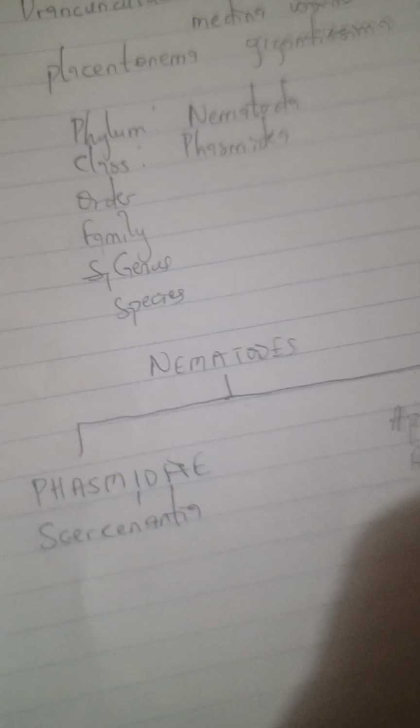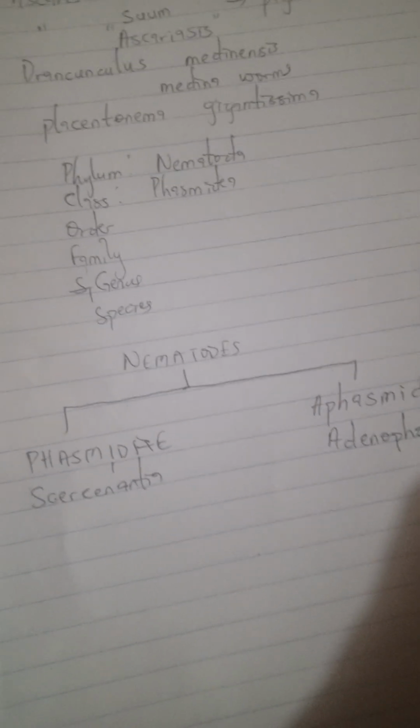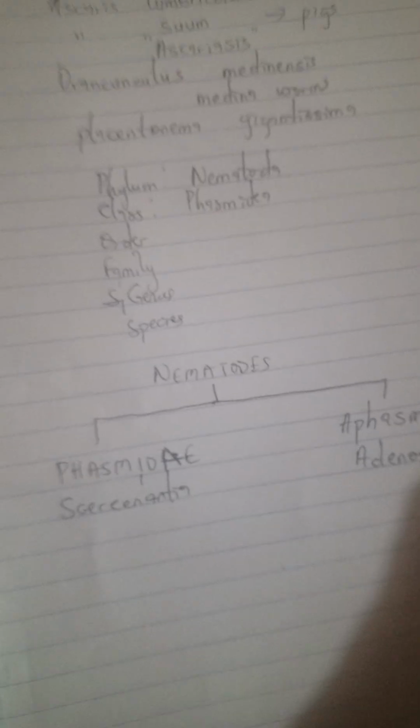So these are the two classifications of nematode parasites: the Phasmidia or the Secernentia, and the Aphasmidia Adenophorea.